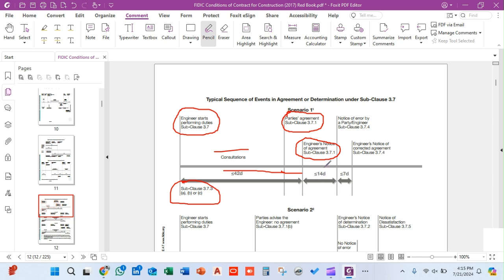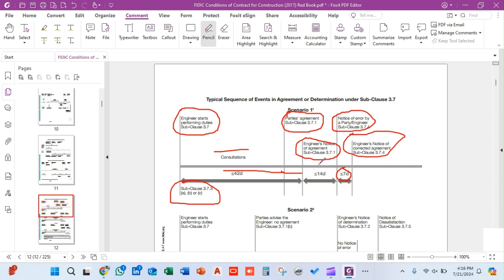But afterward, if either party finds any error in the engineer's notice, they will notify the engineer within 7 days or less, and the engineer will within 7 days issue a corrected agreement in accordance with 3.7.4.